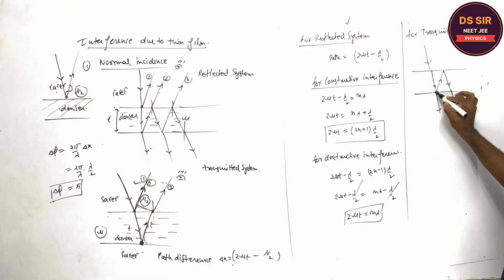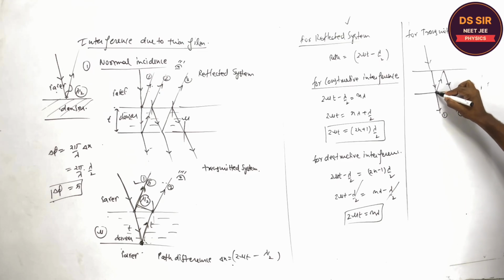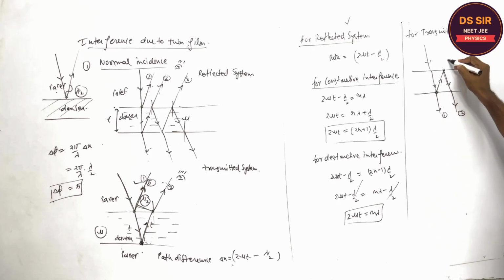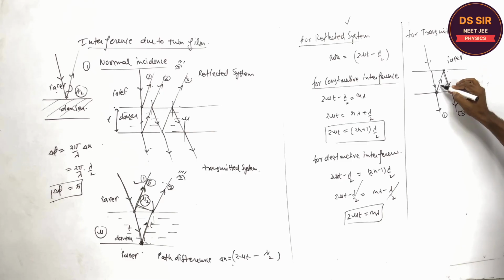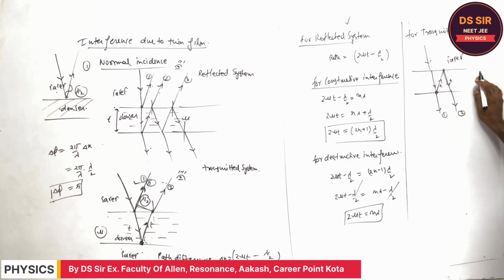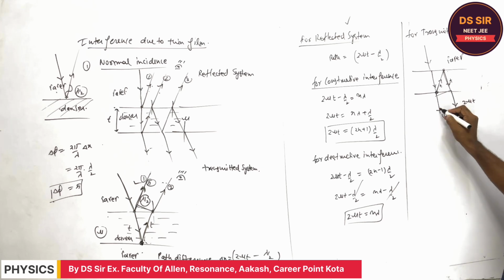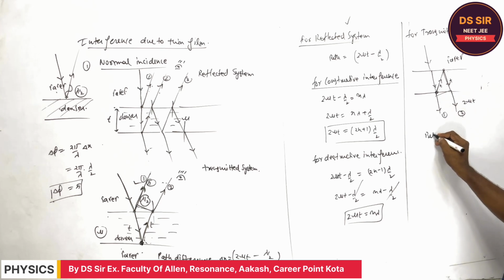At this point, the first ray and the second ray travel the same distance. Now this is T plus T. Here also the reflection is from the rarer medium, so no extra path is introduced. So this is T and T. What is the extra path traveled by the second ray? It is 2 mu T. And after that, what is the path difference?